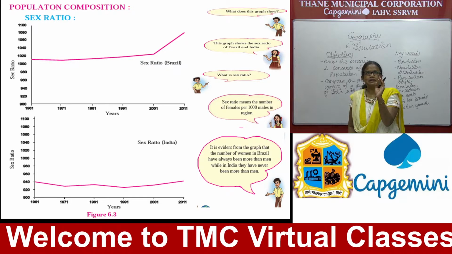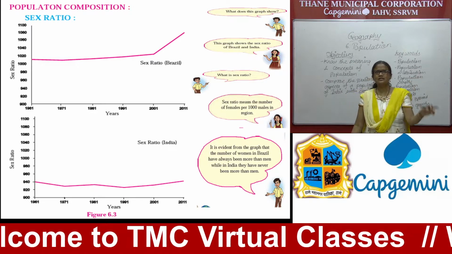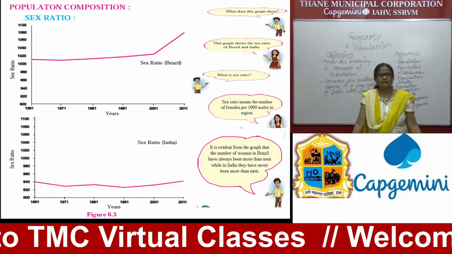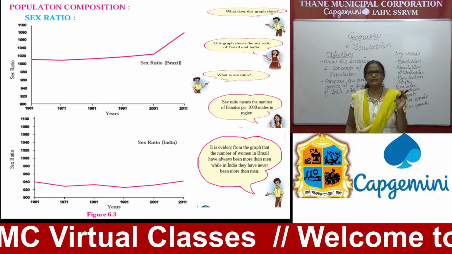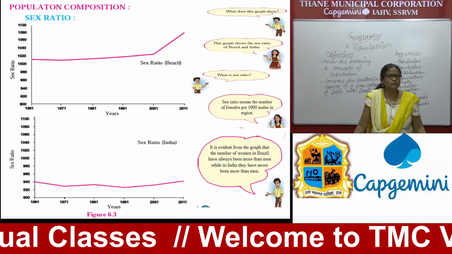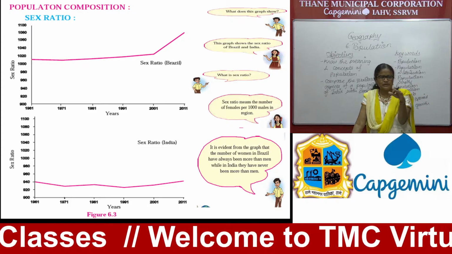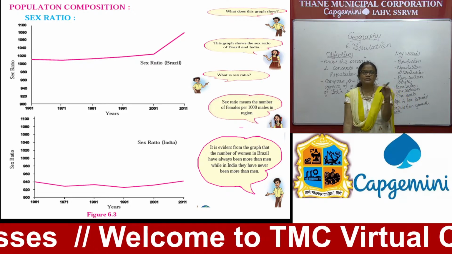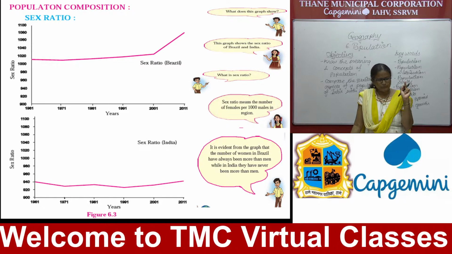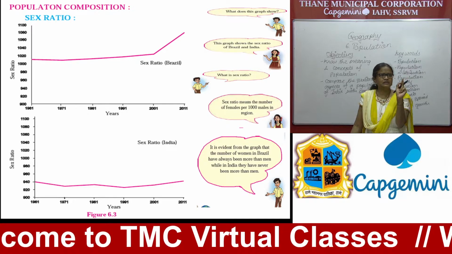So what does this graph show? It shows the sex ratio of Brazil and India. And see India's sex ratio. It shows a little bit of fluctuation.